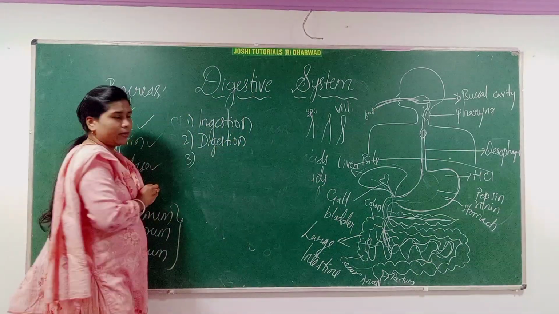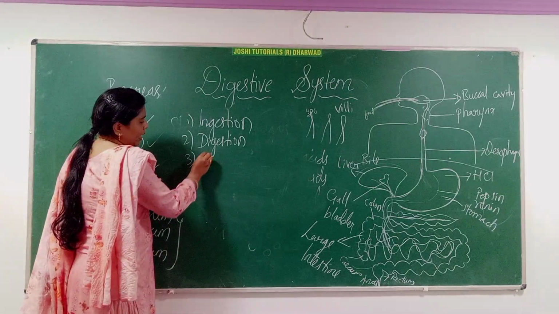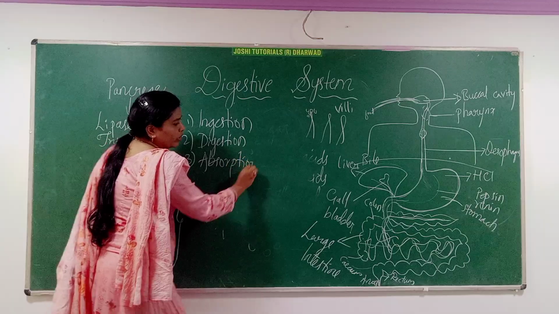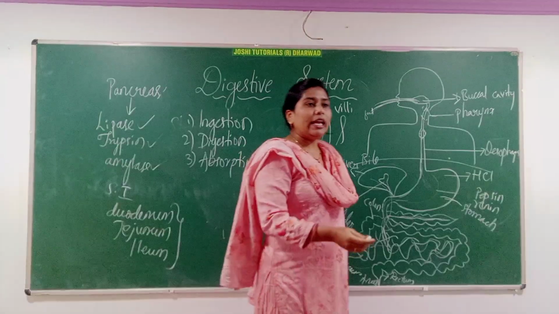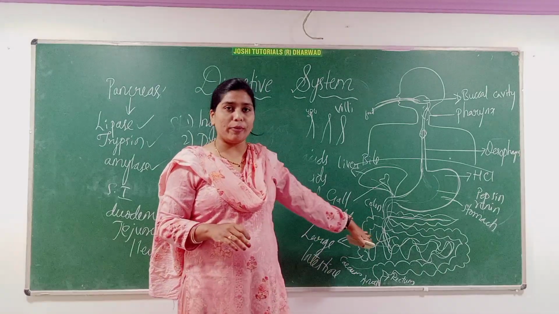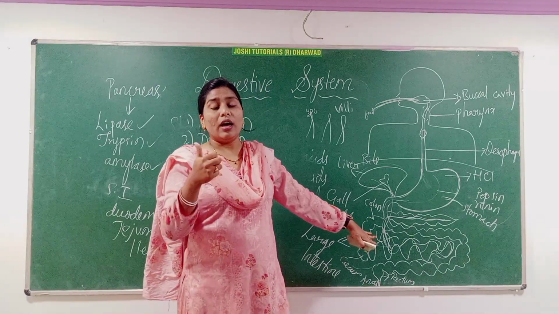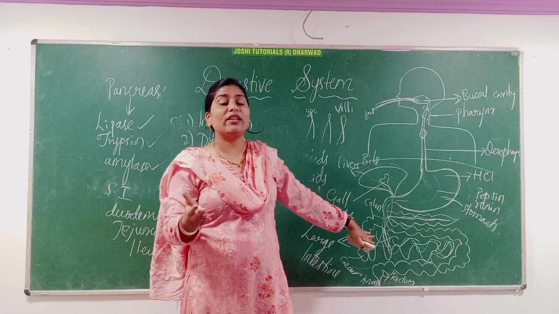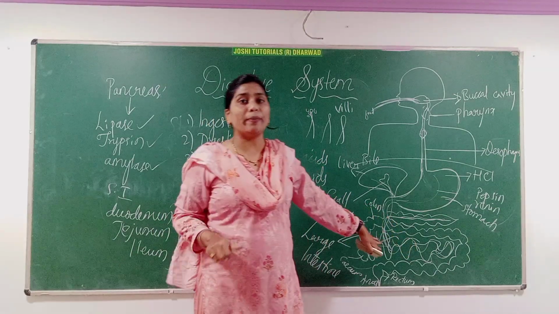Third is absorption. Here the digested food is absorbed in the blood capillaries and by the cells, in soluble form: amino acids, sugar, and fatty acids and glycerol.